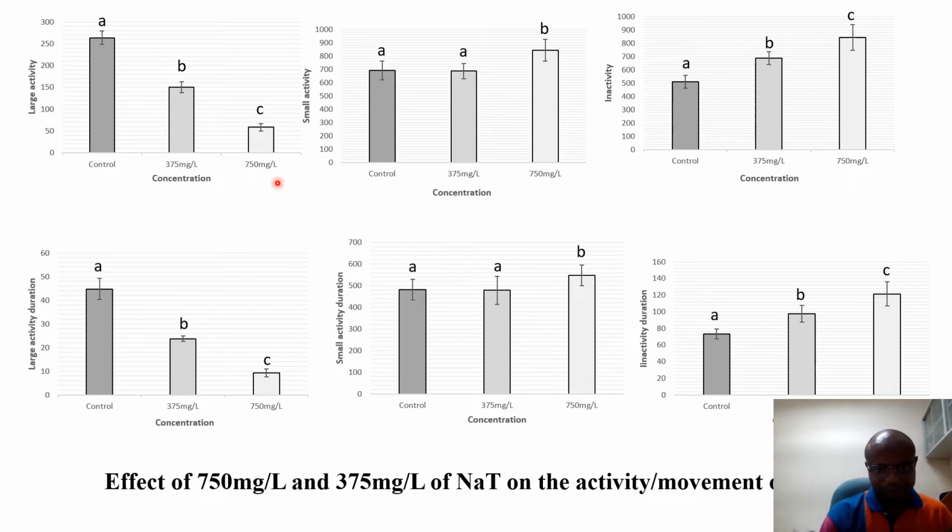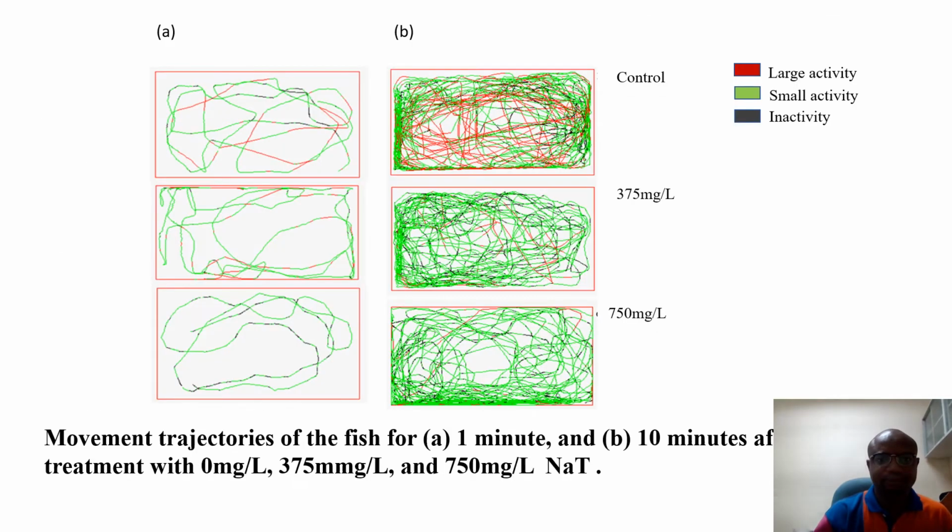For small activities, there is no significant difference between the control and the lower concentration, but for the higher concentration there is a significant difference, because small activities are higher. For inactivities, at the highest concentration the fish tend to be inactive. The durations somehow correspond to the kind of activities.